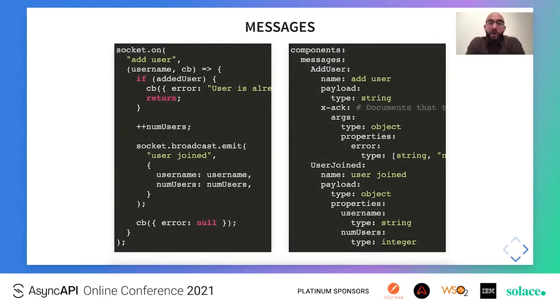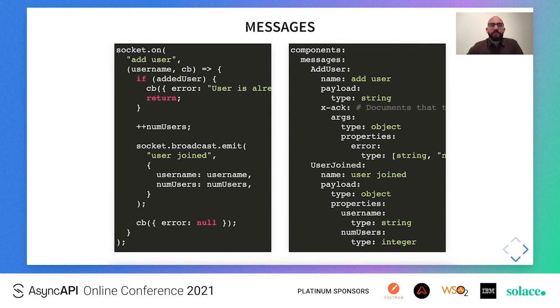So let's now move into how we can populate our message definitions within the components section of our schema. And for that we can expand the add user event handler of the default namespace. This event handler is being invoked whenever a user joins the chat application.